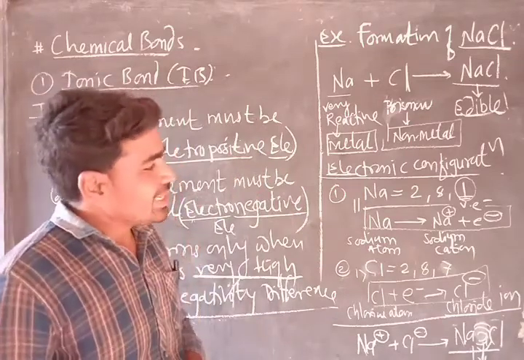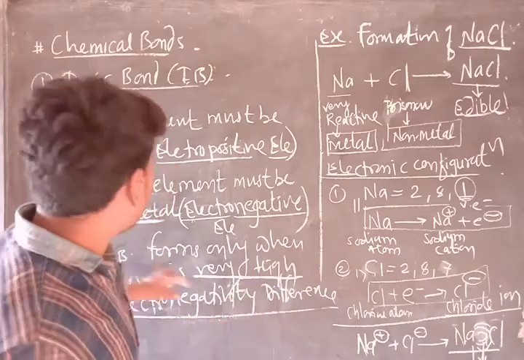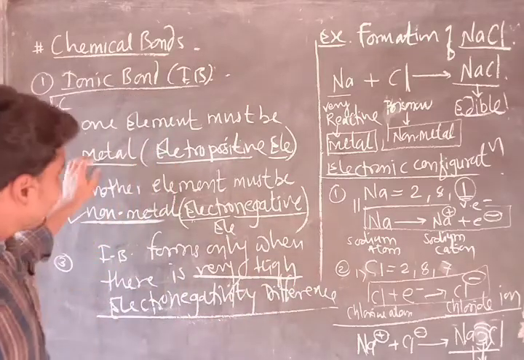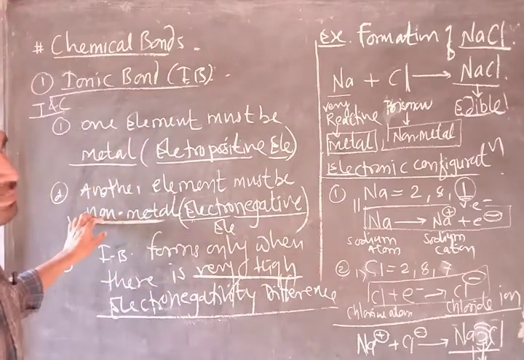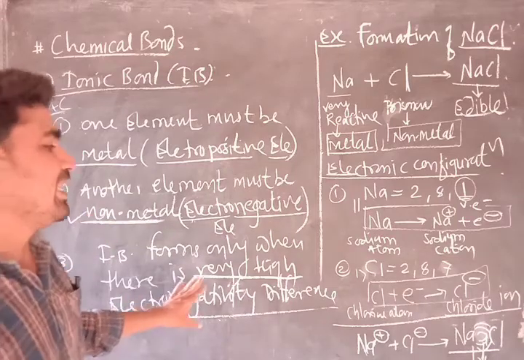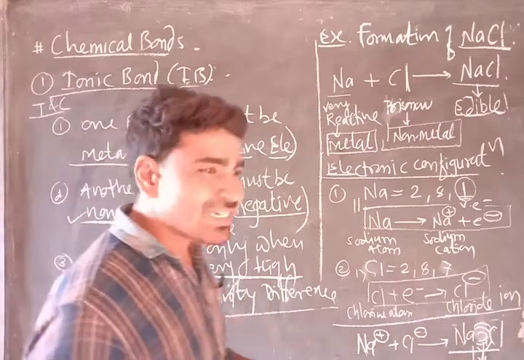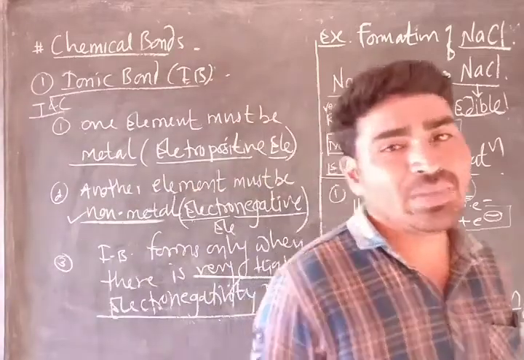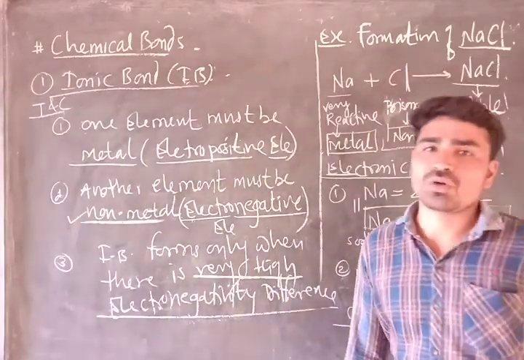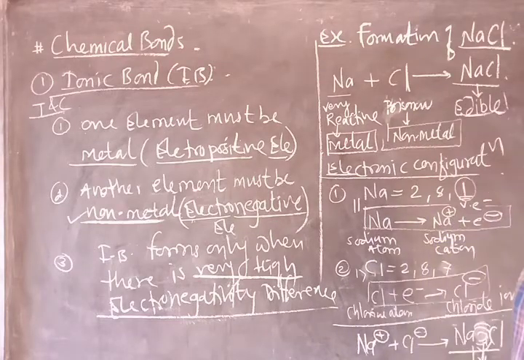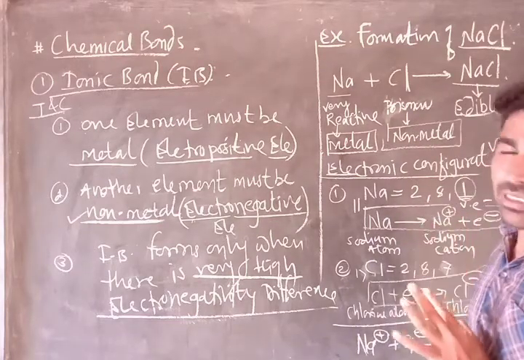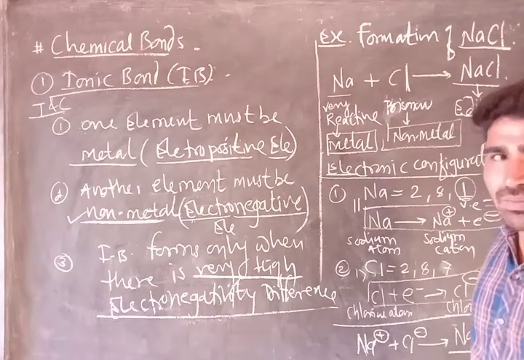So in this way, the ionic bond is always going to form between a metal and a non-metal, and they should have a very large difference in electronegativity. So what is electronegativity? You will learn in our 11th class, in the chapter called the periodic table. So this is somewhat of an introduction about the ionic bond.